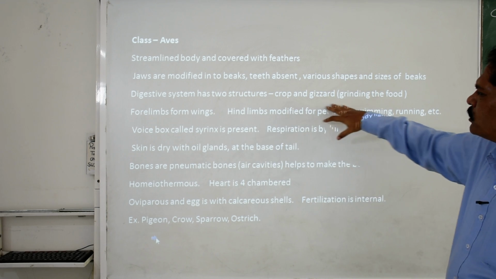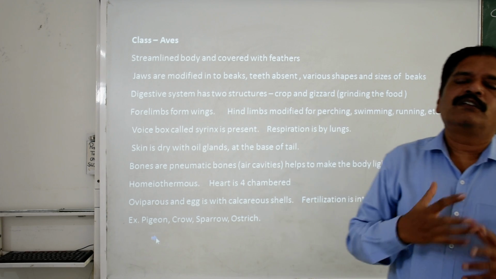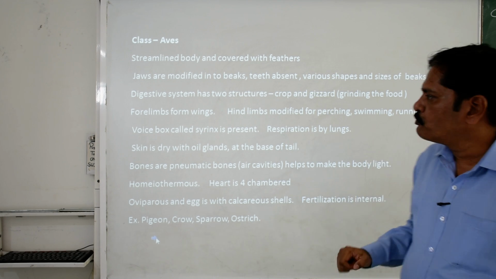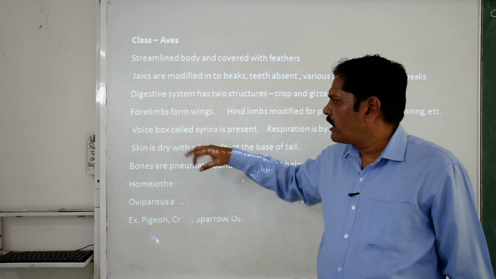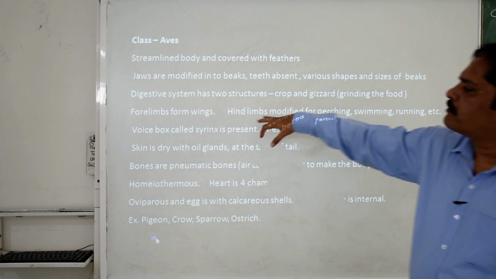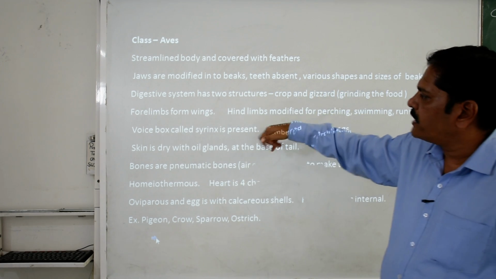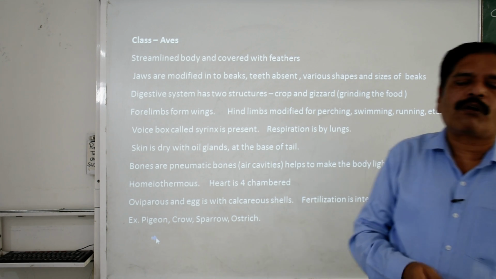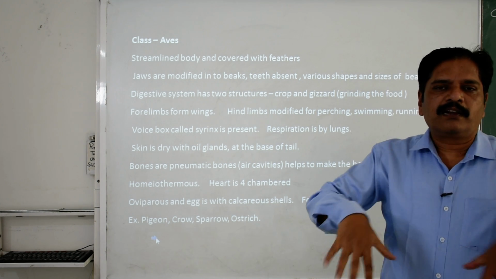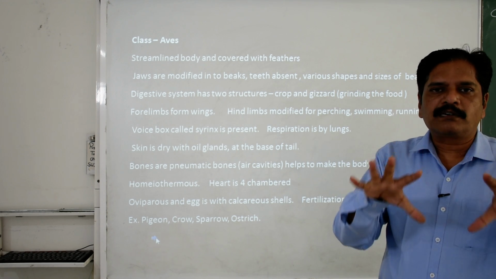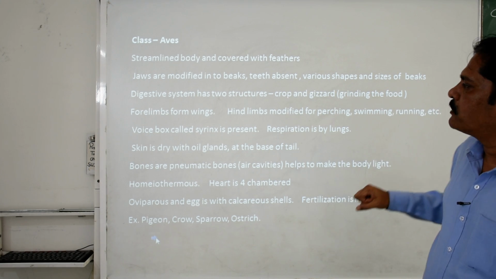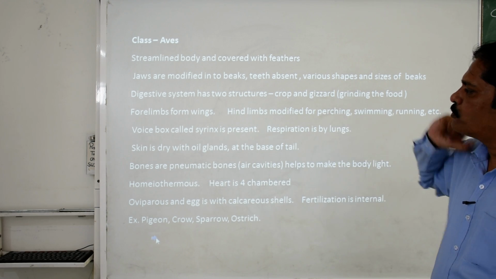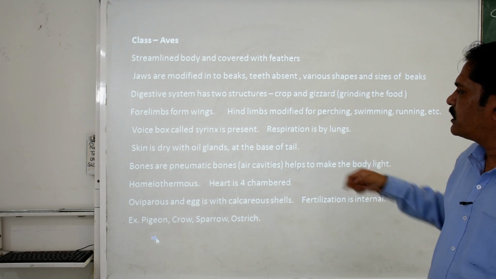The digestive system has two structures, crop and gizzard, which are responsible for crushing and grinding the food. This gizzard is highly muscular in nature. Limbs are adapted for flight, that is the wings. Hind limbs are modified for perching, swimming or running. Just like the duck, it is used to swim. Birds hold the branches with their feet. The voice box called the syrinx is present to create the voice.